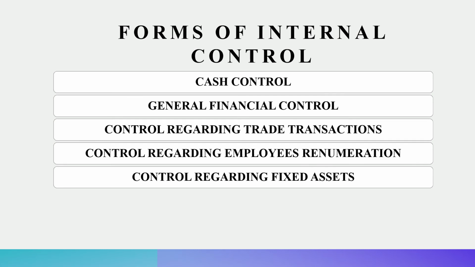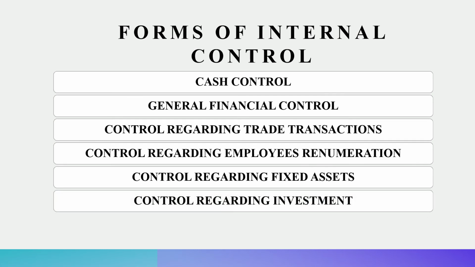Another form of internal control is control regarding investment. When we talk about investments, whether the company has made investments in any kind of securities, be it shares, be it debentures of other companies, or any other form of investment, these decisions generally lie with the owners of the organization. So the owners need to ensure that they have some people specifically responsible, who ensure that whatever transactions are recorded with regard to the investment are done effectively and efficiently.